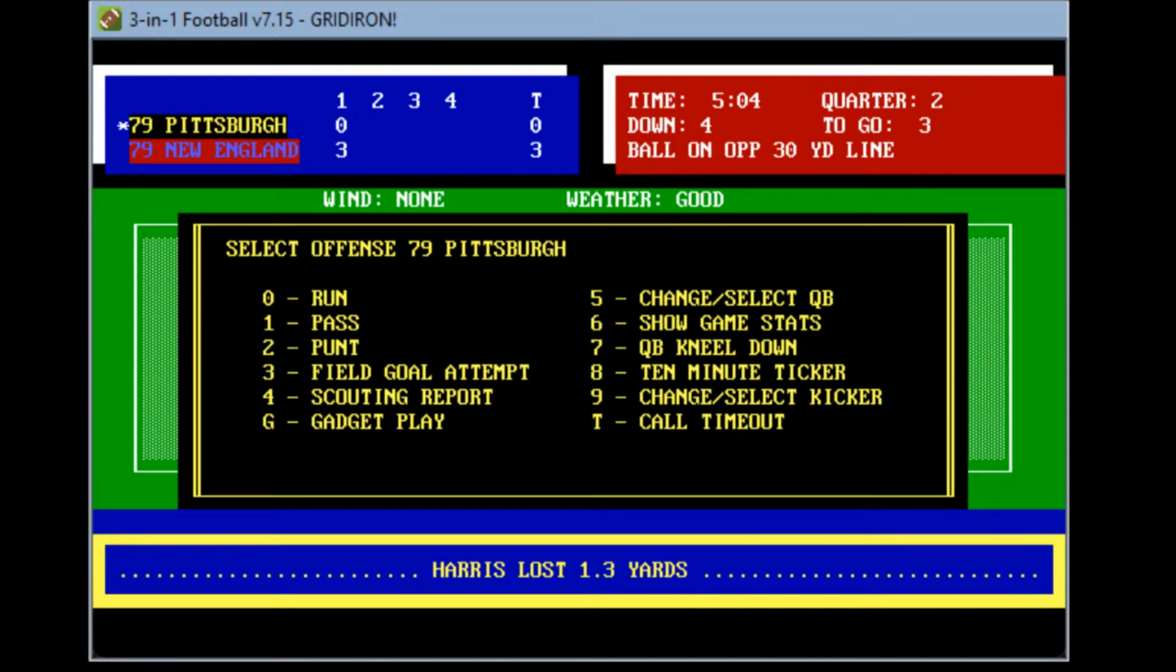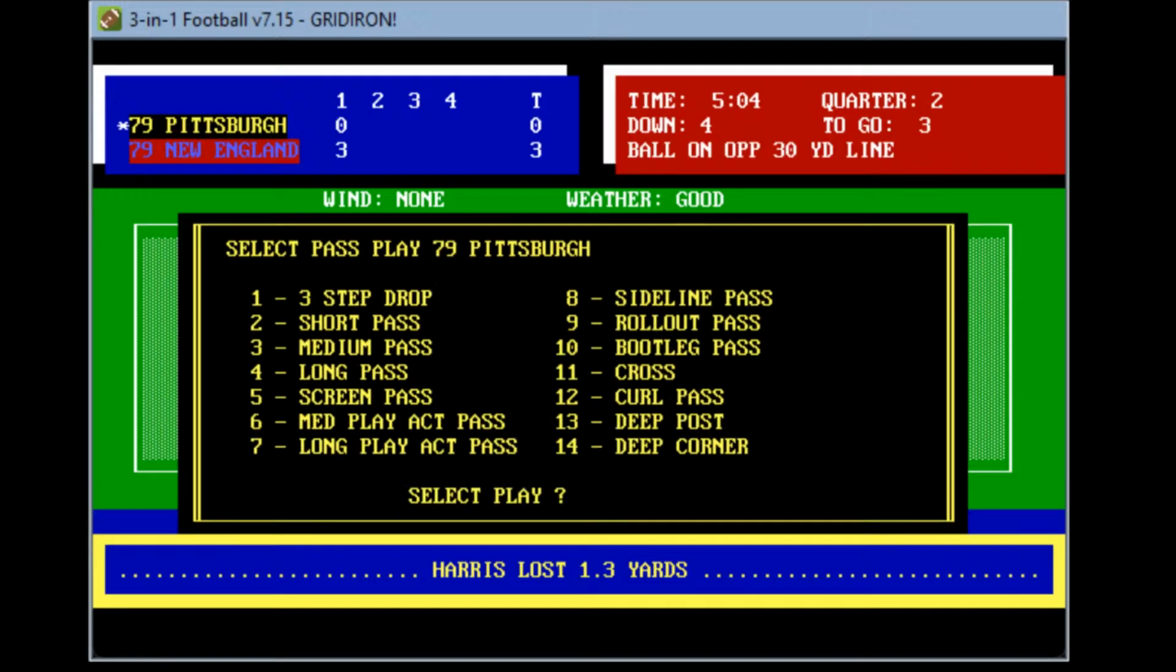Are you in four down territory with 5 minutes to play here in the first half? You don't want to punt it here unless you can really nub it down there. So Pittsburgh is going to go for it. I don't think Bahr can hit this. So pass. Let's go ahead and look for the screen. See if they can beat him on the screen here.